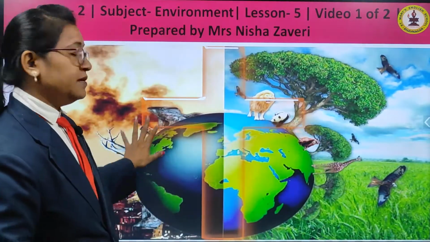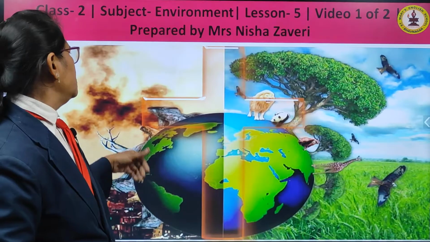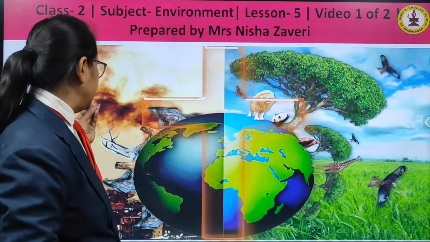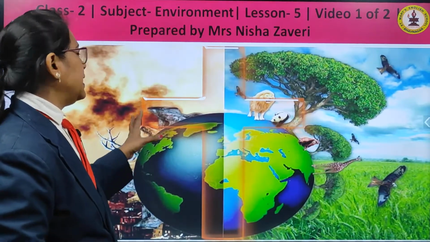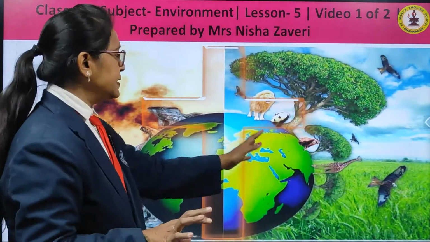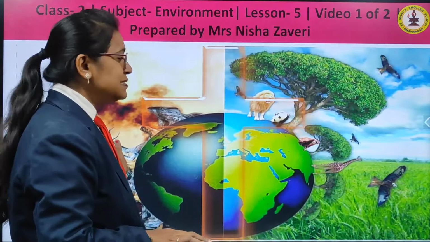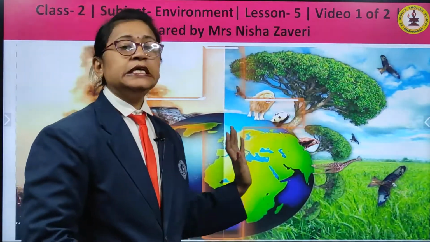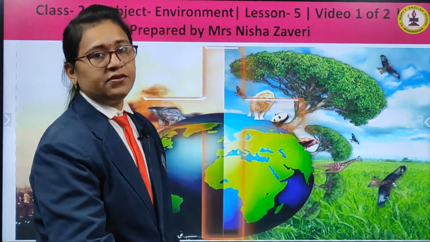And see this part of the earth where there is a lot of pollution, smoke and garbage and everything, and it becomes black. It is dark, the earth is dark, not green. So, we do not like to live in such type of environment, we like to live in a clean, healthy environment.